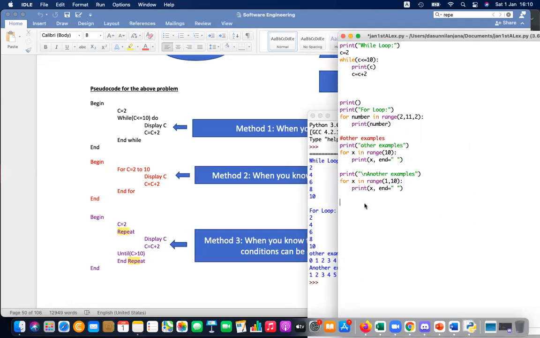Let's try for the last one, but you don't have something called repeat until loop. So you can use a while loop with a small modification. You can start with while without telling anything. You can say while true. While true means it's always true. Another way of telling this is while 1. So it's always true logic.